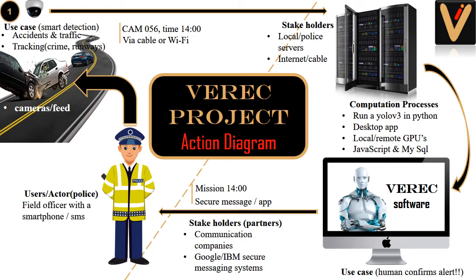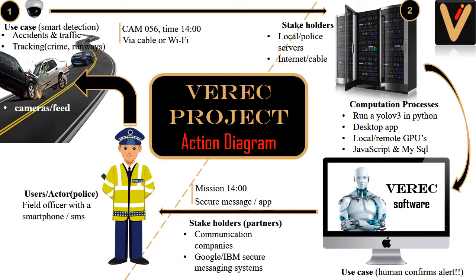1. Our use case, smart detection. We do smart detection of road accidents, traffic congestions, and traffic violations within live feed or any feed from a camera or video. Through this feed, we can also do tracking of crime and runaway vehicles, these vehicles that get involved in an accident and run away.